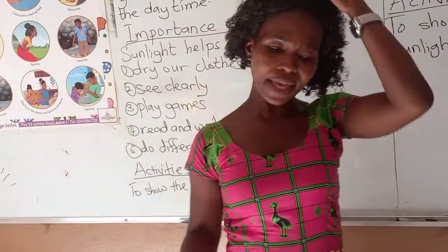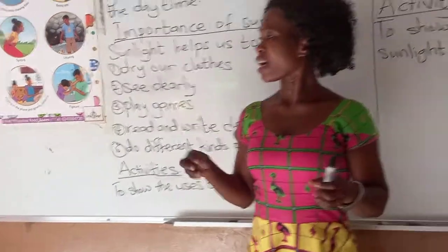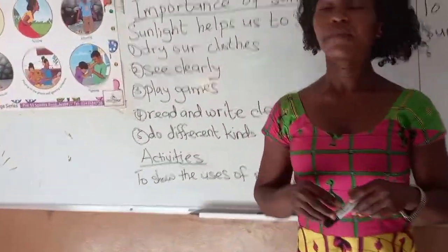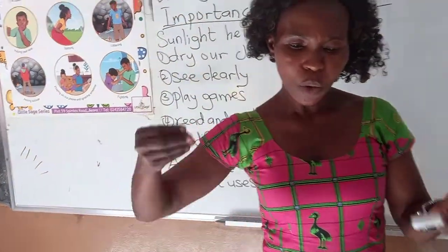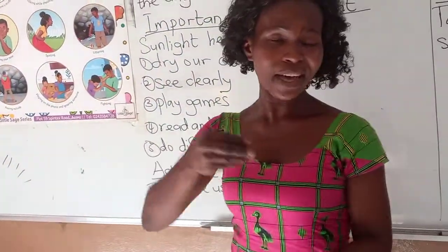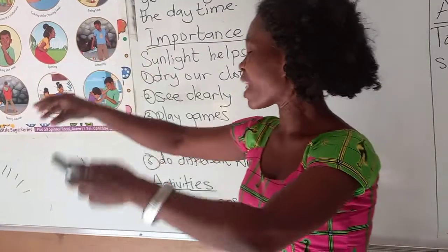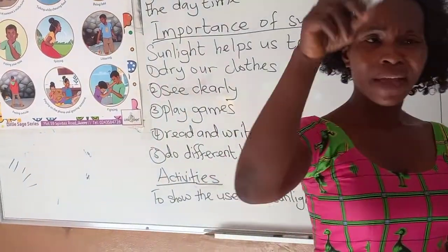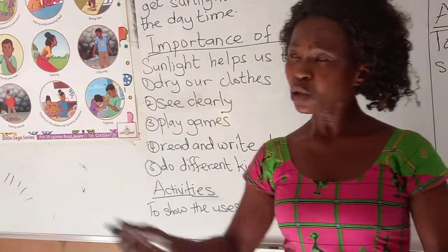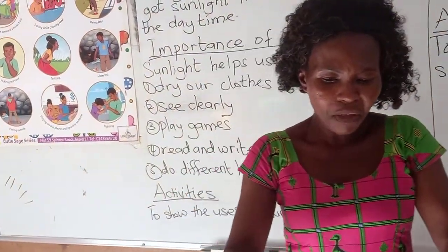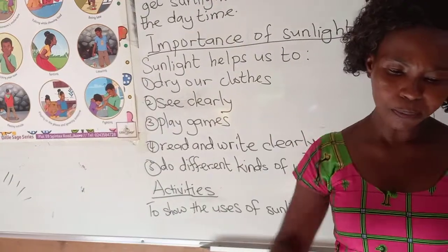Many other things, like metal things, when you put them in the sun for a number of hours, observe what will happen. They will become warm. The metals will become warm.